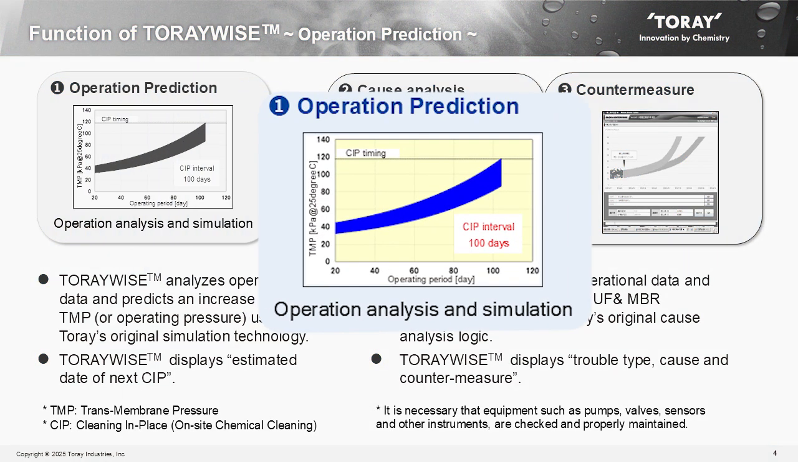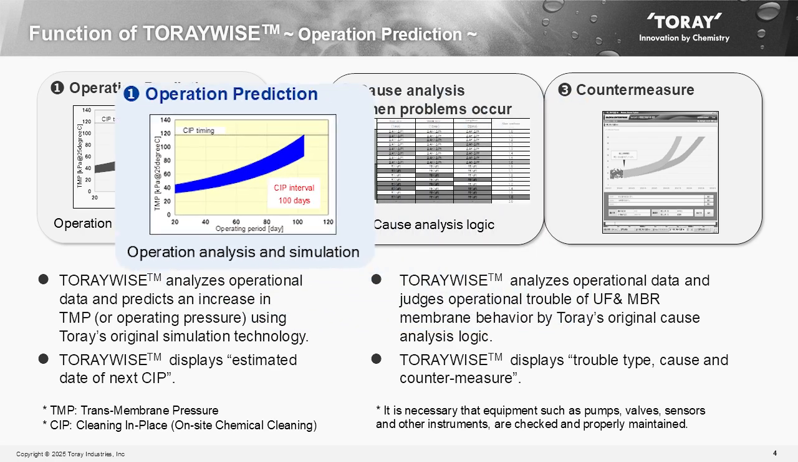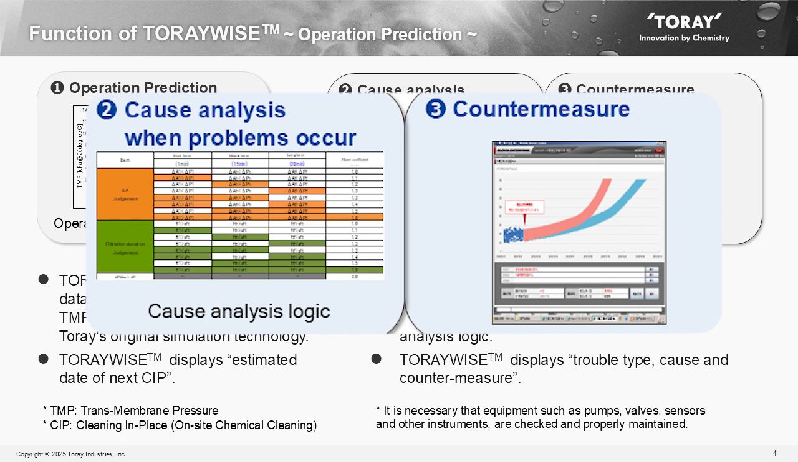The first function is the ability to predict CIP timing properly. TORAYWISE analyzes operation data and predicts an increase of TMP using Toray's original simulation technology. It displays the estimated date of next CIP. The second and third functions are cause analysis and countermeasures to resolve trouble immediately when it occurs. TORAYWISE analyzes operation data and judges operational trouble of UF and MBR membrane behavior using Toray's original cause analysis logic. It displays trouble type, cause, and countermeasure.